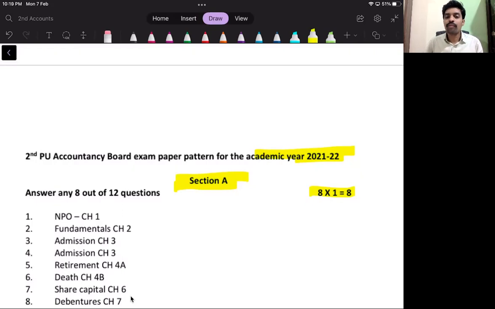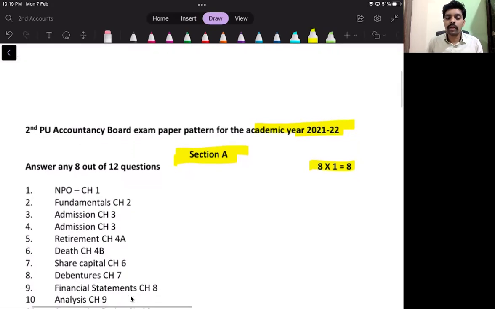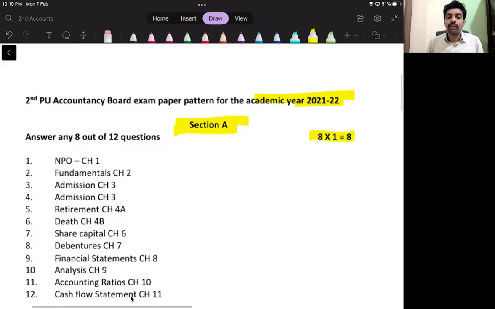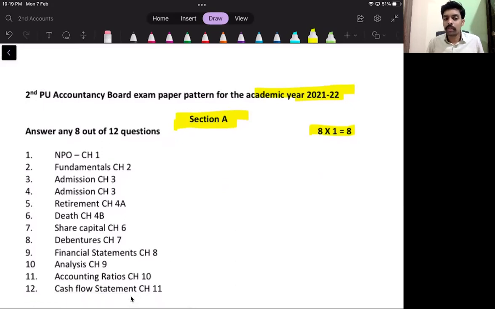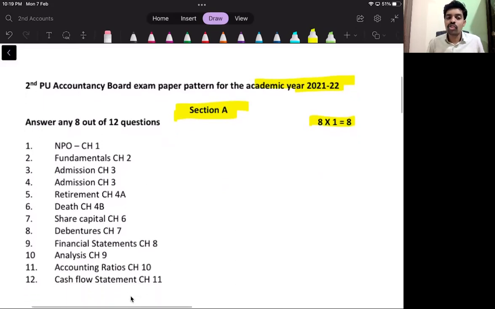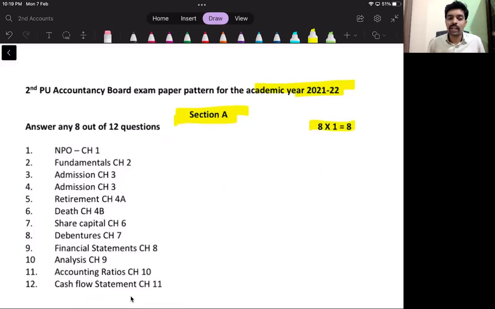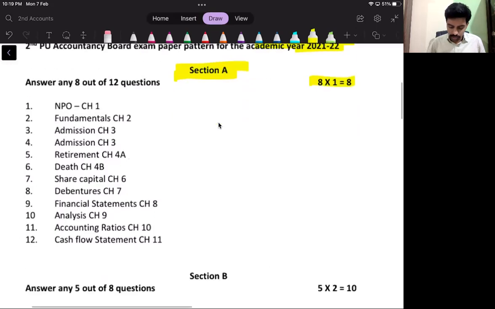Question number 8 from debentures, chapter 7. Question number 9, financial statements, that is chapter 8. Question number 10, chapter 9, that is analysis of financial statements. Question number 11, accounting ratios, chapter 10. Question number 12, cash flow statement. So this is only my expectation. They will give 12, out of 12 you have to attempt 8 questions.